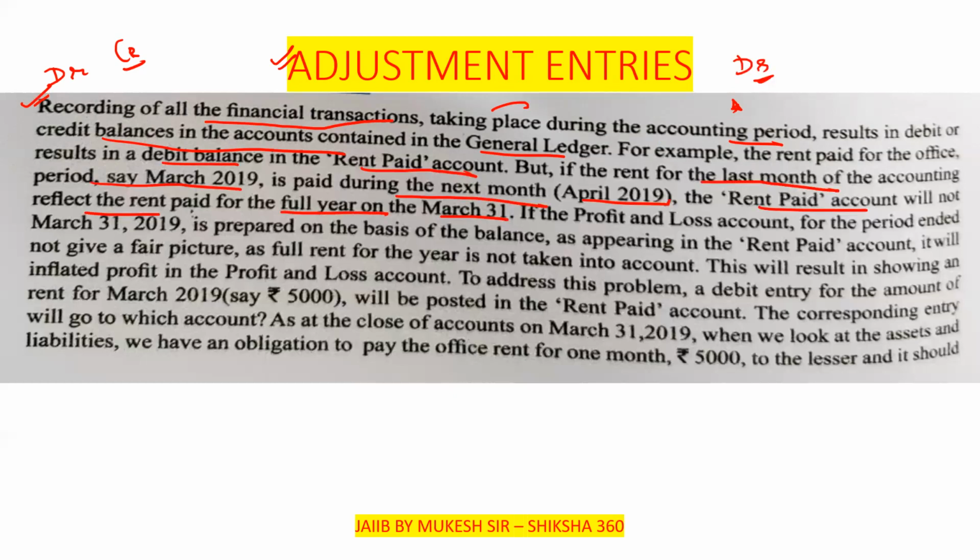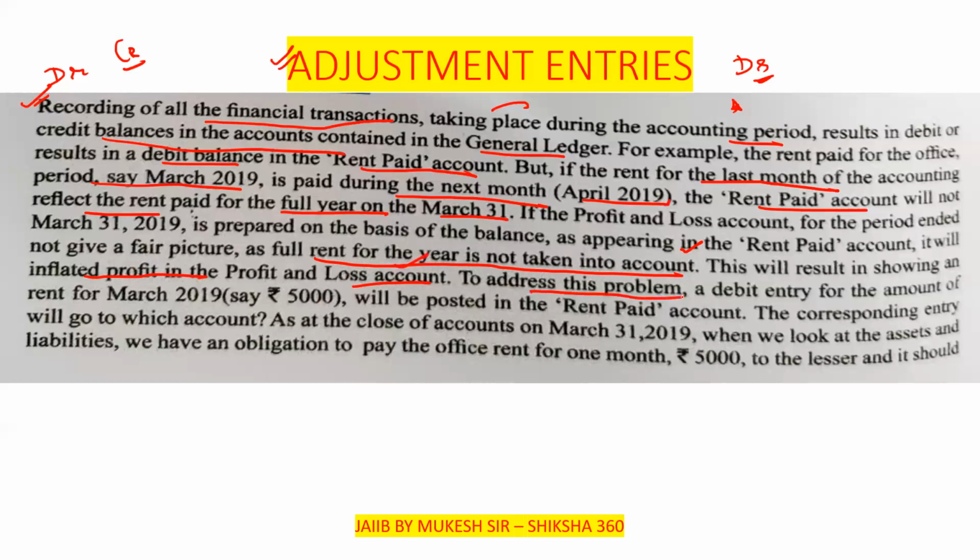So if the profit and loss account for the period ended March 31, 2019 is prepared on the basis of the balance taken in the rent paid account, it will not give a fair picture, as the full rent for the year is not taken into account. So this will result in showing an inflated profit in the profit and loss account, because we have not paid the rent of the month of March.